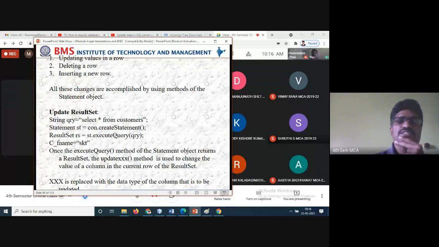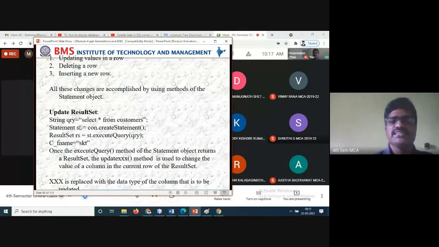So that should be passed into the queries. So result set rs is equal to st.execute the query. For example, C frame is equal to SKT, some of the information, some of the name. Once you execute the query method of the statement, the object is returned as the result set.